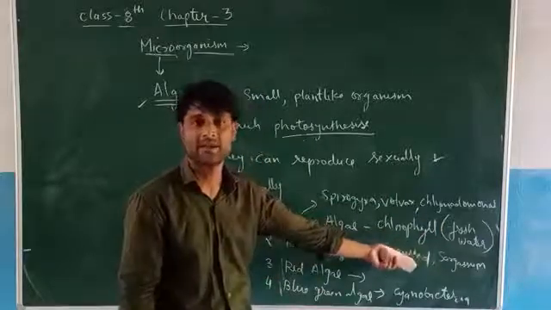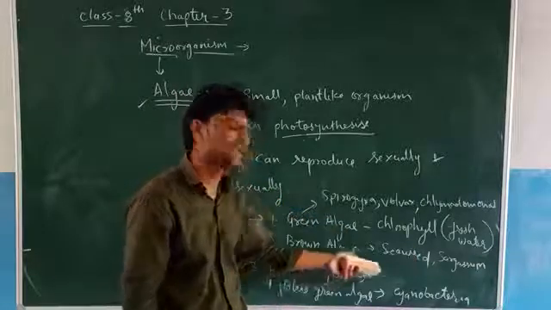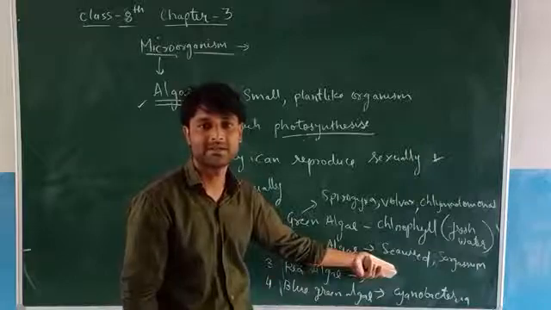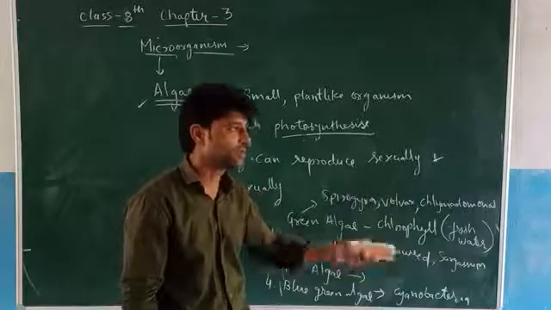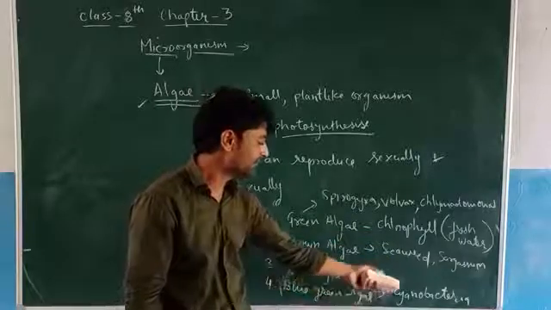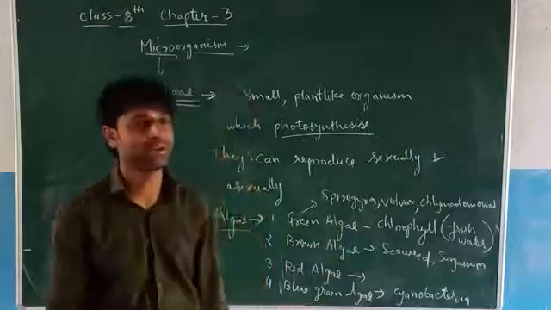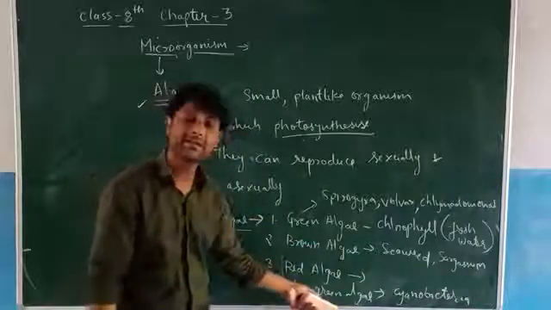Brown algae, example seaweed, sargassum. Here they are found in marine habitat. Red algae, they are found in marine habitat, isn't it? They have another pigment, and due to the presence of that pigment, they are red algae. Blue green algae, example cyanobacteria. These are also found inside the ocean.